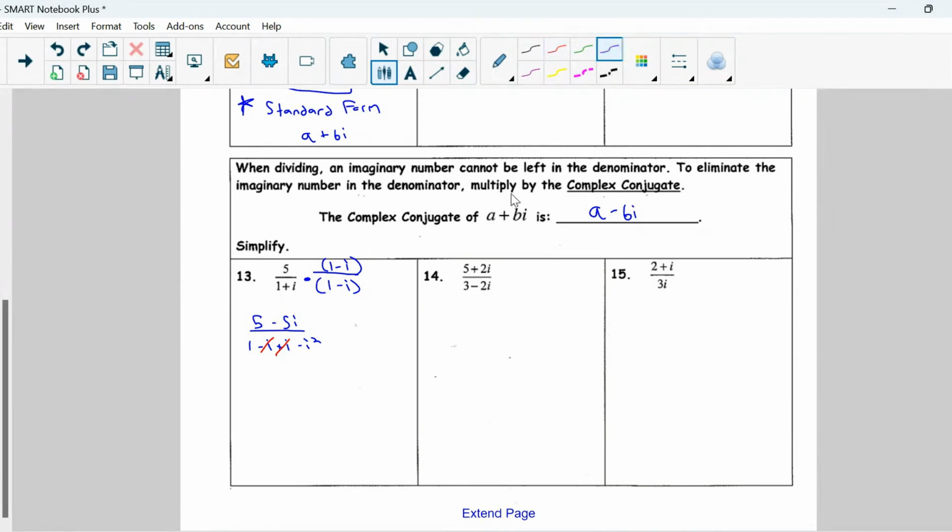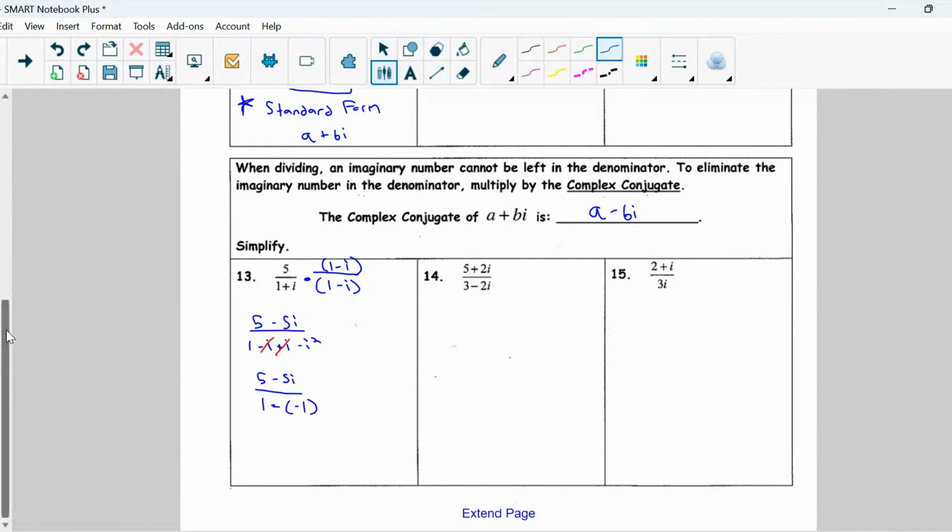Okay, let's go ahead and simplify. So 5 minus 5i, not a lot we can do there. But in our denominator, we have 1 and we have i squared. Remember, i squared becomes negative 1. But since we have a negative out in front, that would give us minus negative 1.